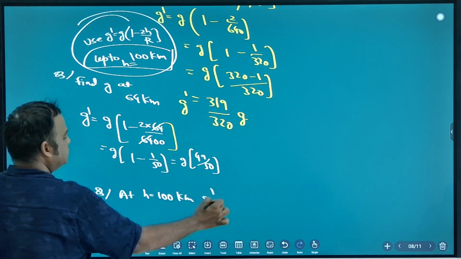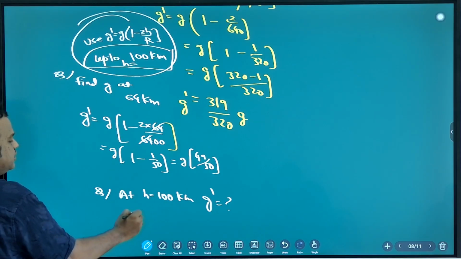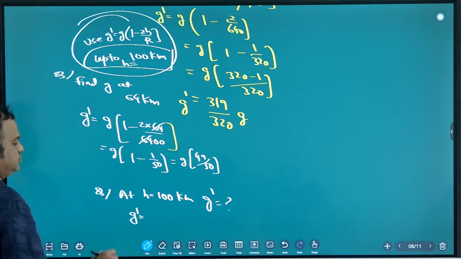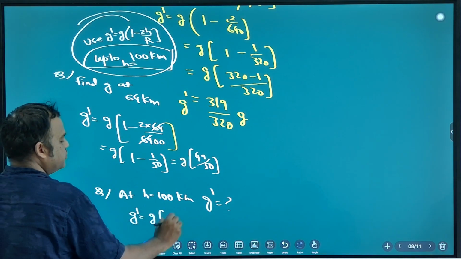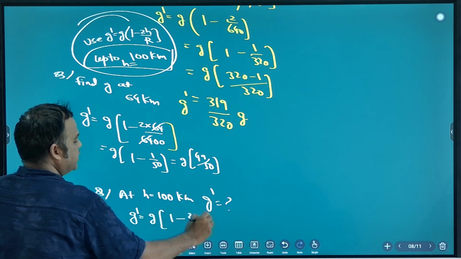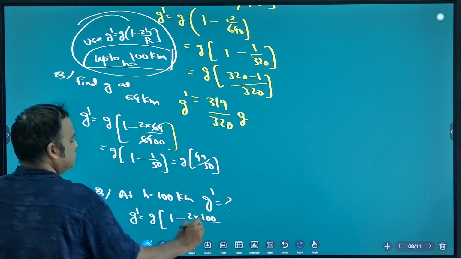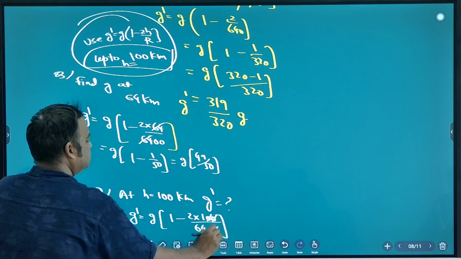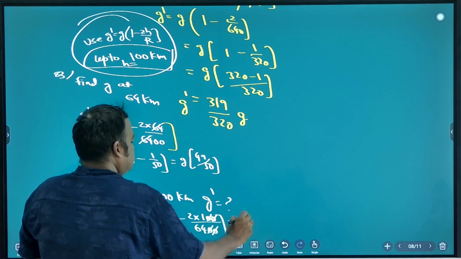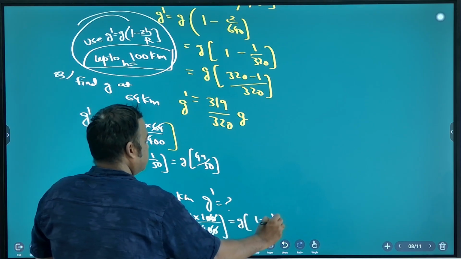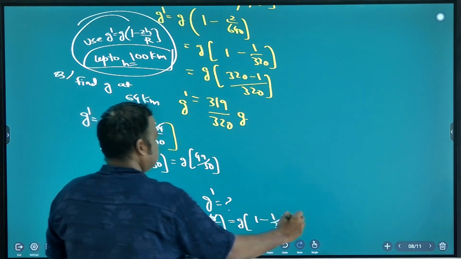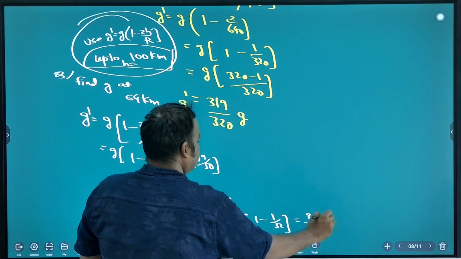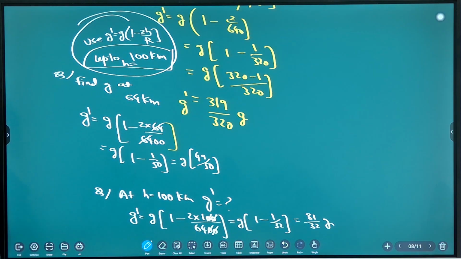Find out. G dash is G into 1 minus 2 into H by 6400, G into 1 minus 1 by 32. 31 by 32. Okay, clear? Okay, done.